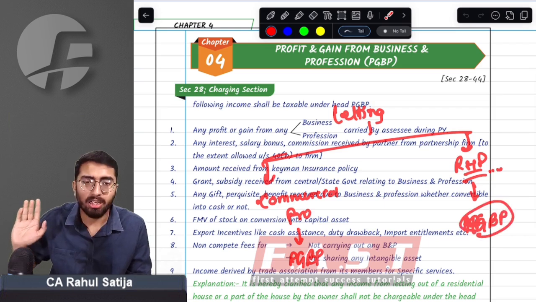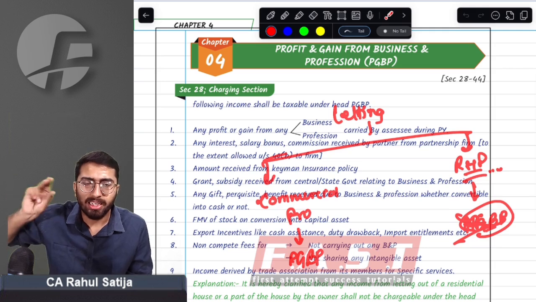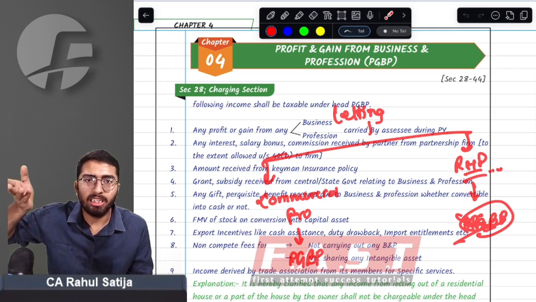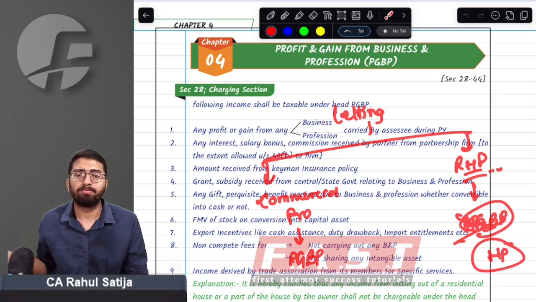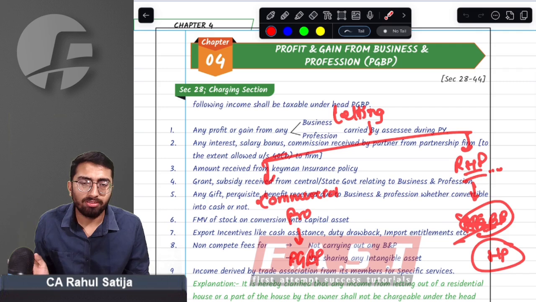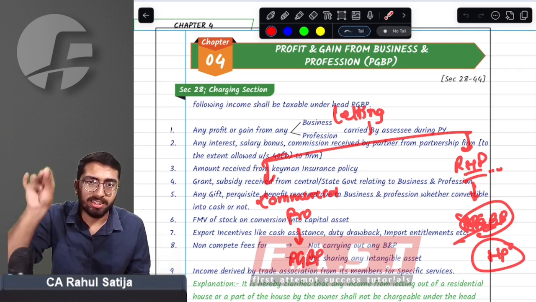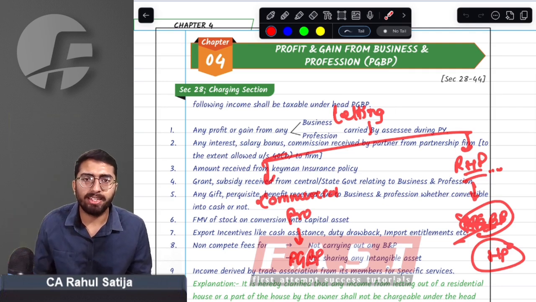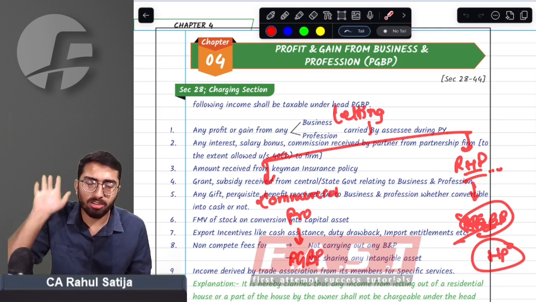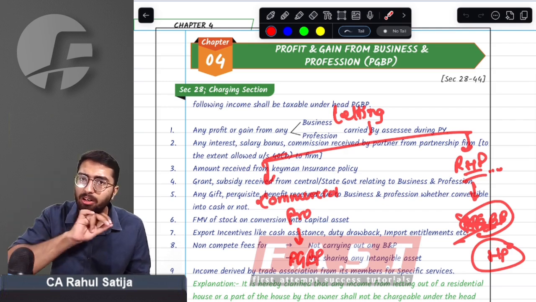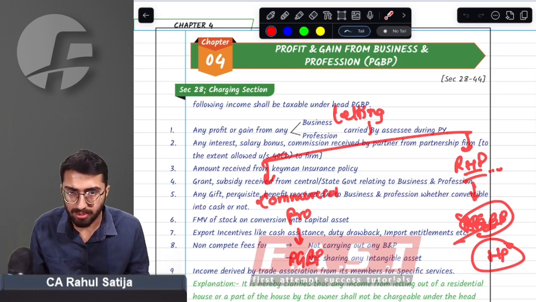Earlier you were taxing such income from rent under PGBP, but now this explanation clearly states that any kind of income from house property will always be taxable under income from house property. Any rental income that you receive from residential house property will always be taxable under income from house property, irrespective of whether you do the business of letting out property or not. Sir, it will always be taxable under income from house property only. That is the bottom line of this amendment.